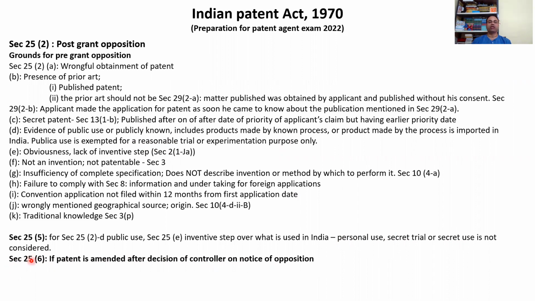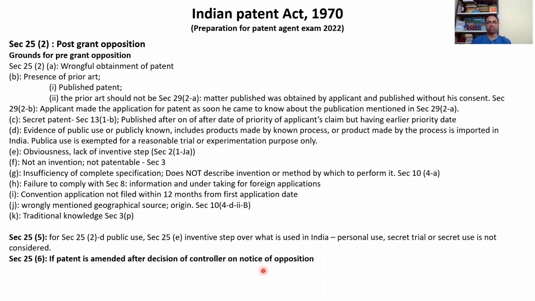So 25(6) says that the patent is amended after the controller's notice. We read 25(6): in case the controller issues an order under subsection 4 that the patent shall be maintained subject to amendment of the specification or any other document, the patent shall stand amended accordingly.